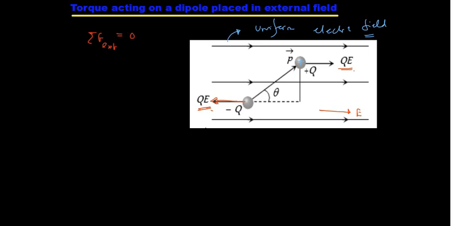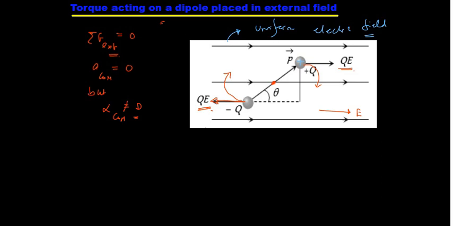So remember, whenever a dipole is placed in an external electric field, since the net external force is equal to 0, the acceleration of the center of mass of the dipole is equal to 0. But the angular acceleration about the center of mass will not be 0. Why? Because there will be finite torque acting on this. This will try to rotate it in that direction, and this will try to rotate in this direction. So it will generate a net rotation about this particular point.